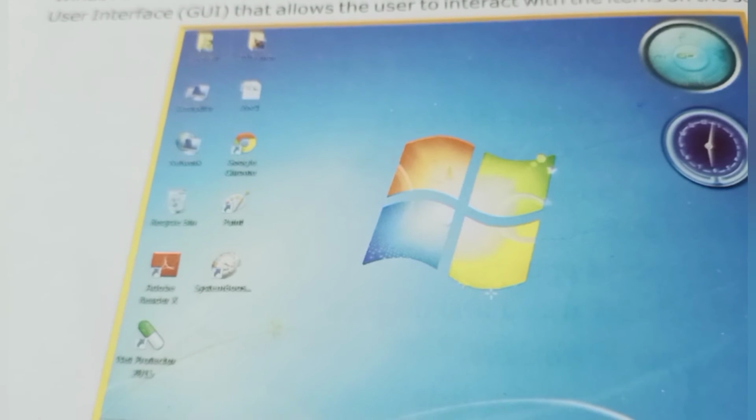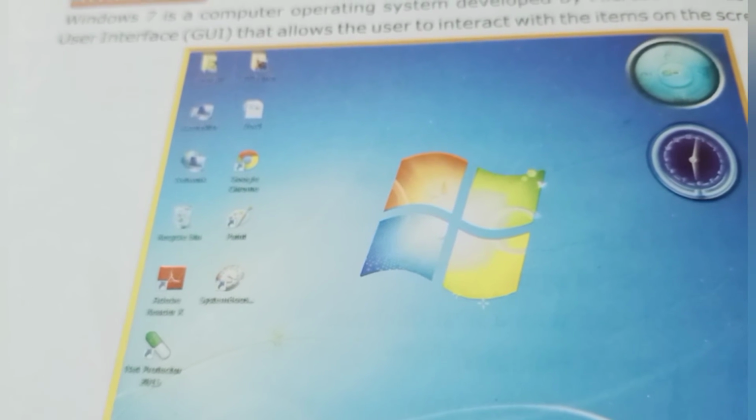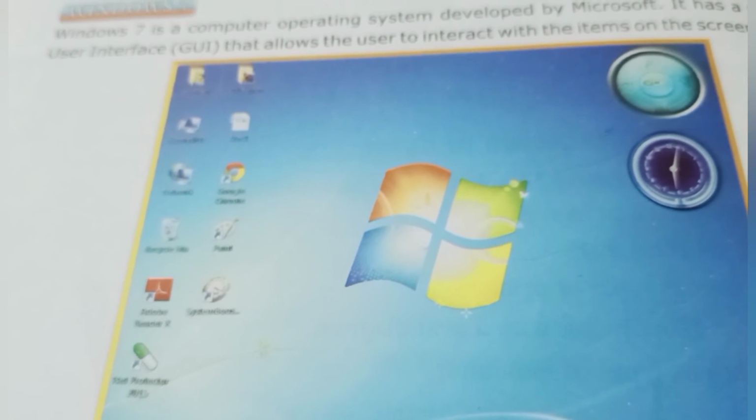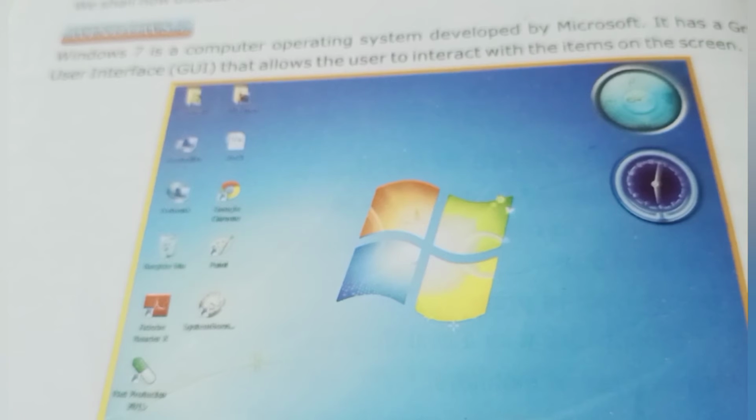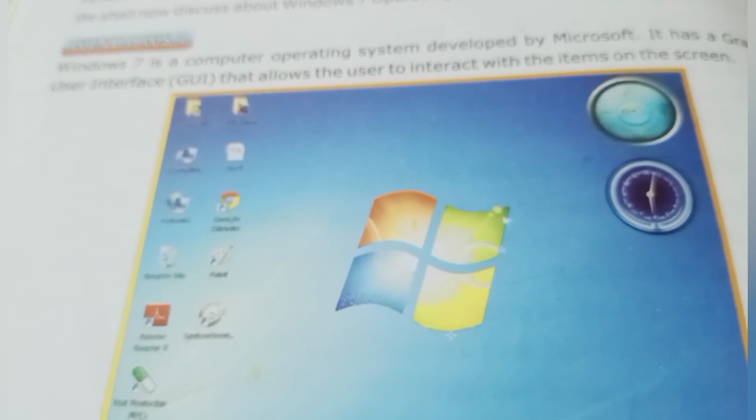Windows 7. Windows 7 is a computer operating system developed by Microsoft Corporation. It has a graphical user interface that allows the user to interact with the items on the screen.